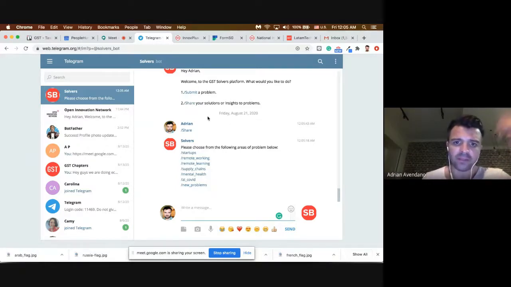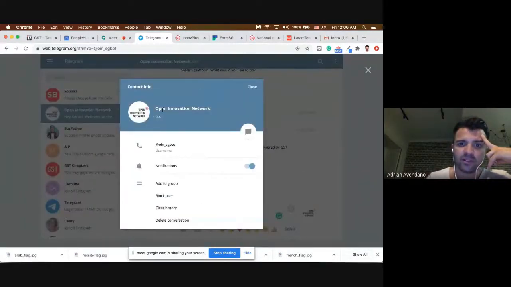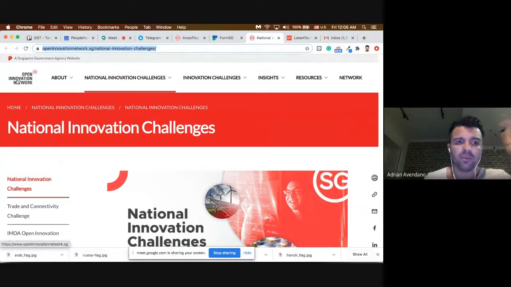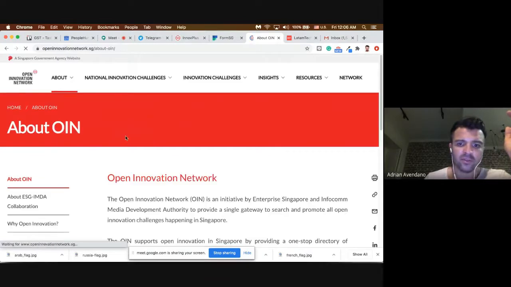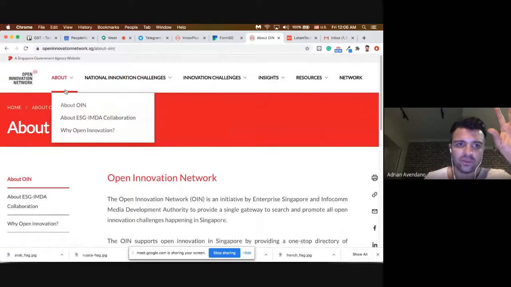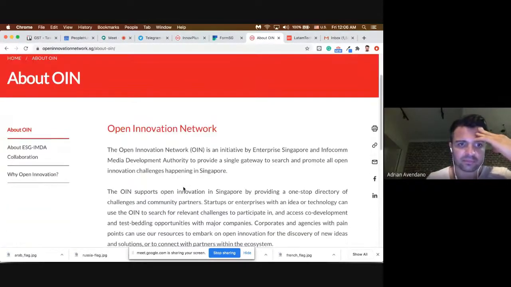So this is our bot, but I'm not going to do a demo of our bot. What I'm going to do is the bot of the Open Innovation Network, which is the extension we created for demo purposes, right? So here we can see Enterprise Singapore. I'm going to show you the screen here. Enterprise Singapore has the Open Innovation Network, which is an initiative to connect. I'm going to show you here because it's better described by them.